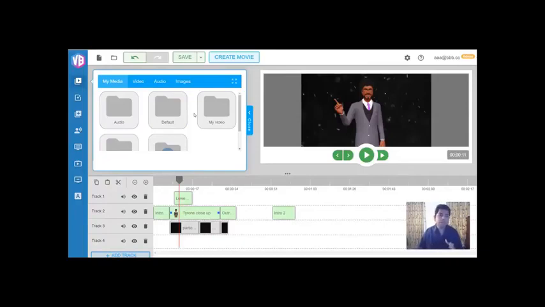Again, very easy. You just click this plus sign here and you can add a new track. For example, here is the add track button, and then you can drag and drop your audios or your background music, or your voiceovers, whatever you want. You can use our media library. And same thing with images, you drag and drop it into the timeline.